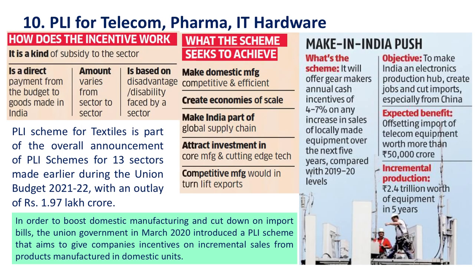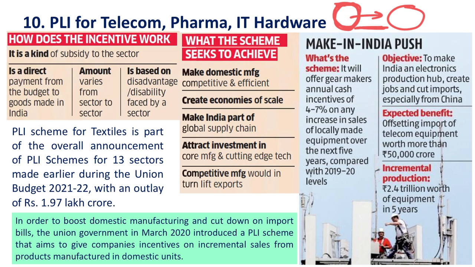Next issue is PLI for telecom, pharma and IT hardware. PLI means production linked incentive. Let's say if a company produces one metric ton of goods in one financial year, next year if it produces more, on the increase in the production, government provides certain incentive. Such a scheme is known as PLI, production linked incentive.